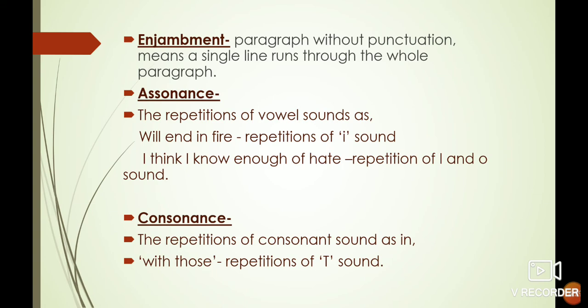Consonance. See, consonance and alliteration, make yourself clear that alliteration is used for repetition of consonant sounds in two consecutive words, while consonance is the repetition of consonant sounds in the whole line.